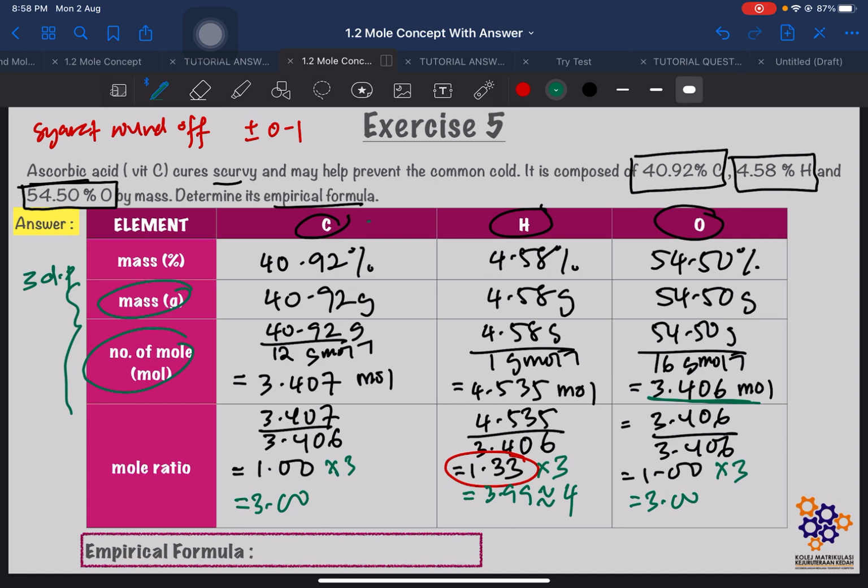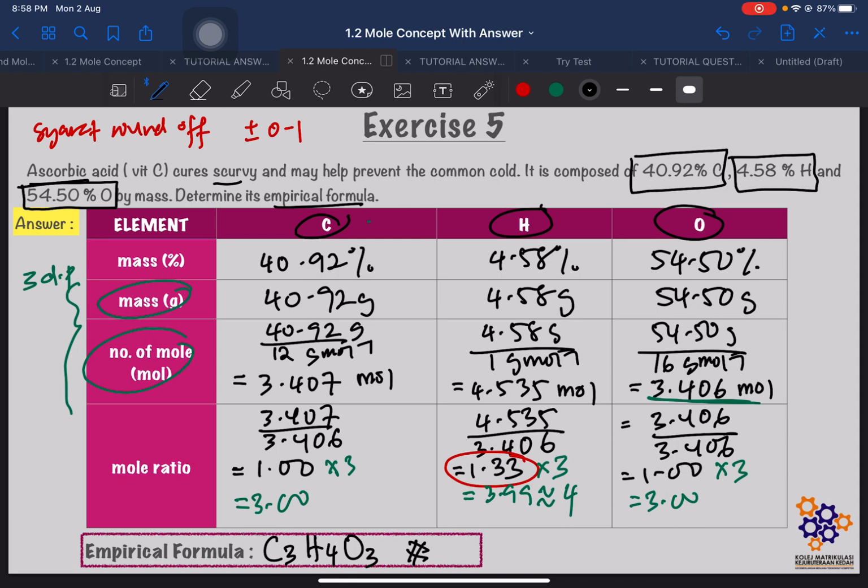Okay, so now our empirical formula will be carbon we have 3, so C3, H we have 4, H4, oxygen we have 3. So, C3H4O3. So this is our empirical formula for ascorbic acid. Okay, so this is what you need to understand in empirical formula and molecular formula.